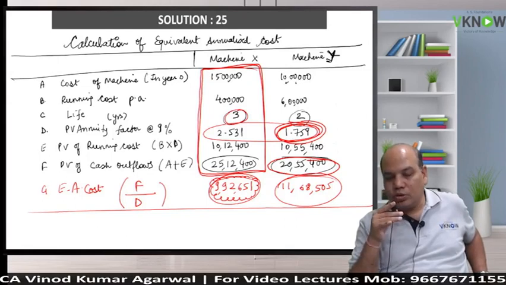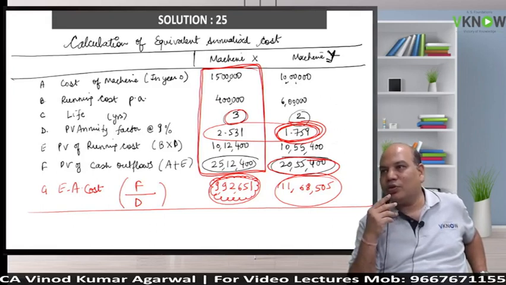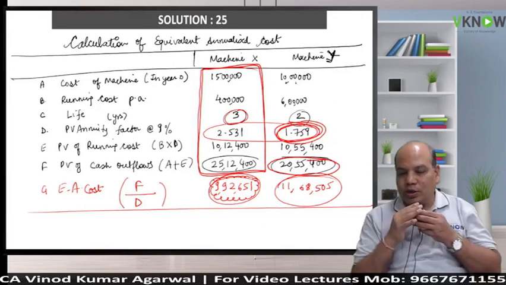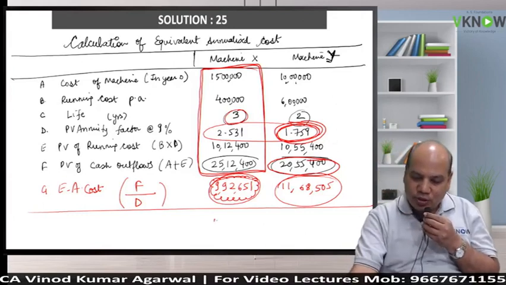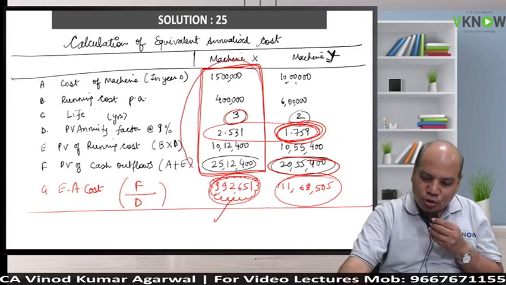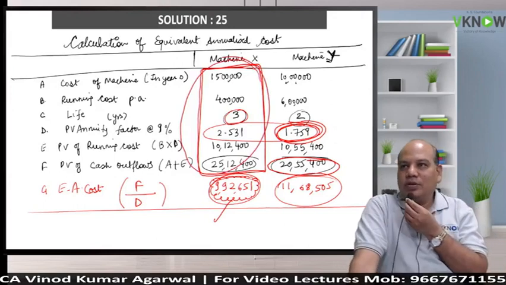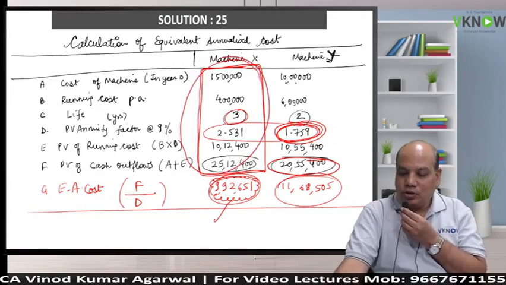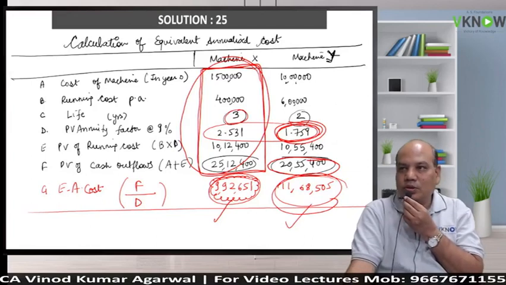In this question, there are only two cash flows. There could have been tax shield on depreciation also. There could have been some revenue also. So this one number substitutes all numbers of that machine so that you can compare these two numbers.